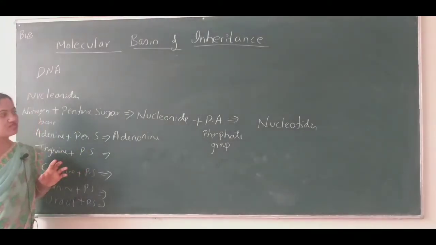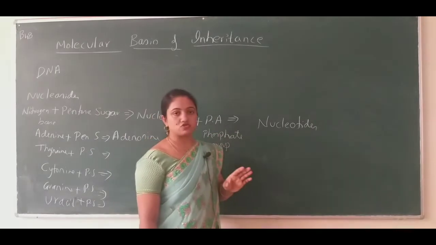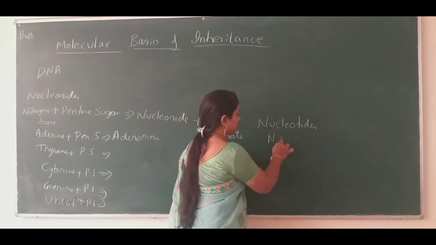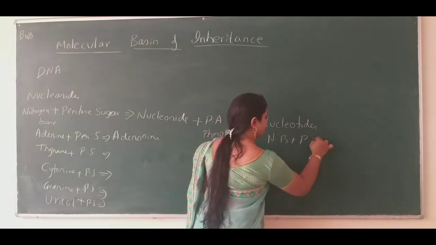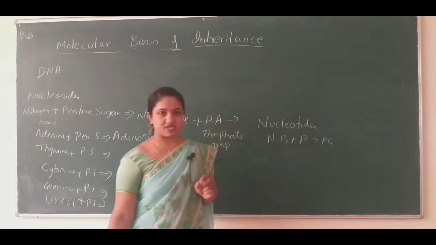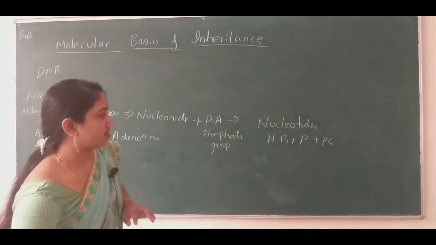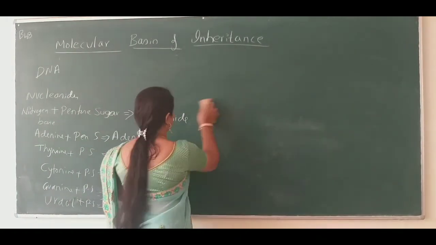So how does the structure of a nucleotide look? It has one nitrogen base, one pentose sugar and one phosphoric group. We'll see the structure of the nucleotide here, and then we'll go to the dinucleotide.